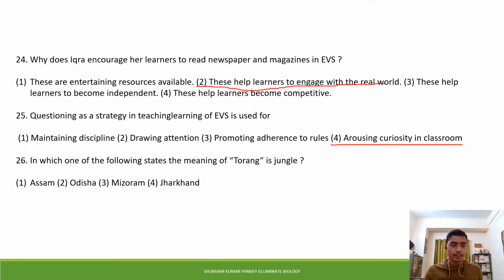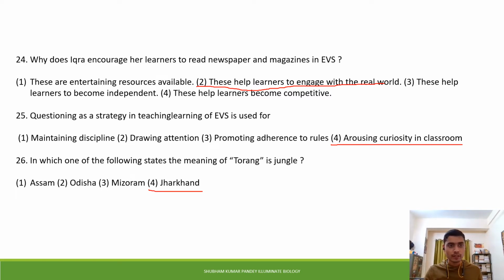Okay, now the 26th question is, in which one of the following states is the meaning of Torang jungle? So the first option is Assam, second option is Odisha, third option is Mizoram, and fourth option is Jharkhand. This question is purely based on your general awareness or general knowledge. So the correct answer is the fourth one, that is Jharkhand. In Jharkhand, jungle is called Torang.